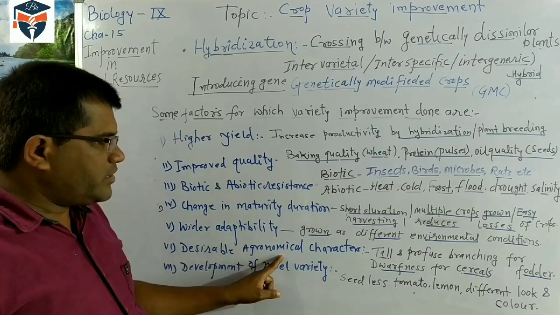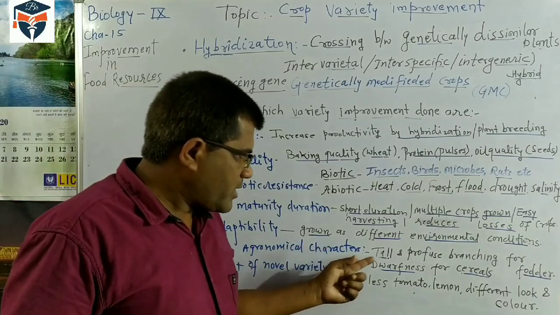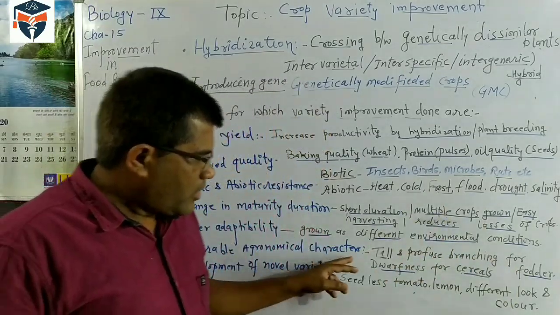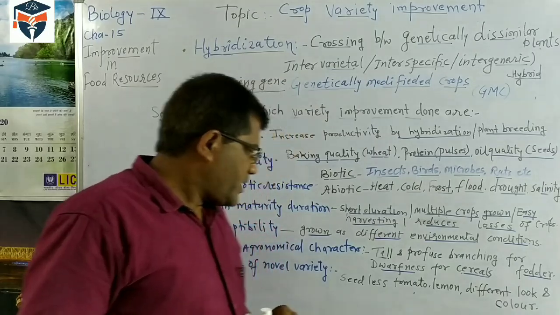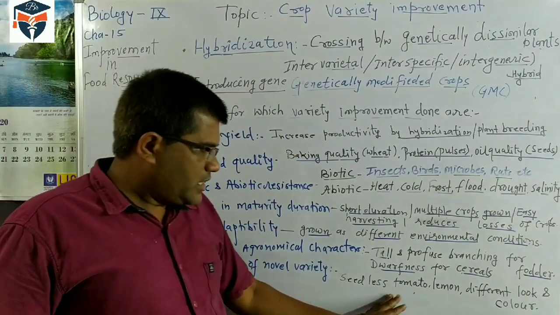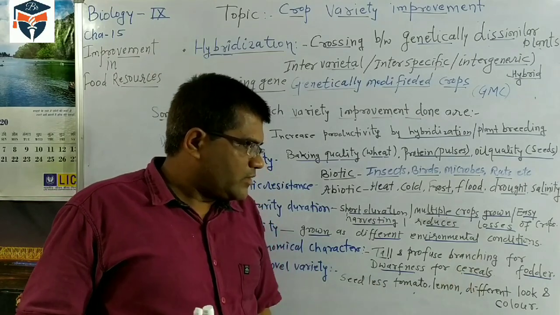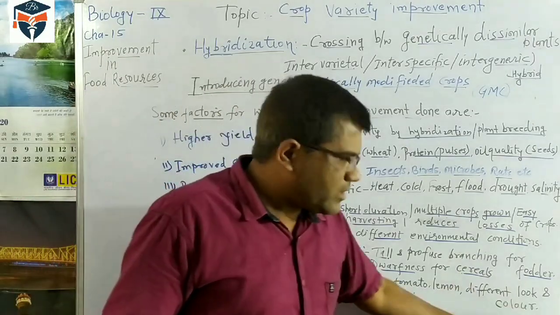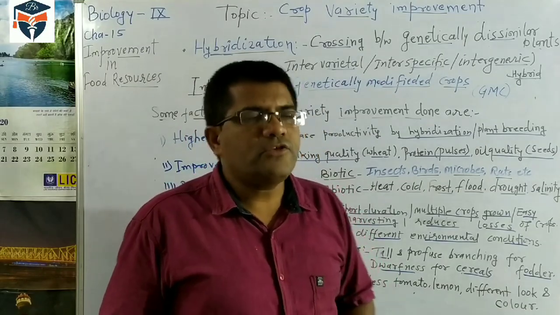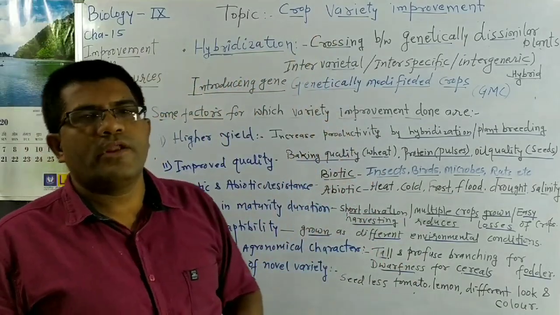They should have desirable agronomical characteristics: tall plants and profuse branching, as I told, for fodder, dwarfness for cereal crops, and for development of novel varieties, seedless tomato and lemon, as well as different looks and colors of fruits and vegetables. So for this, we have to go for variety improvement.